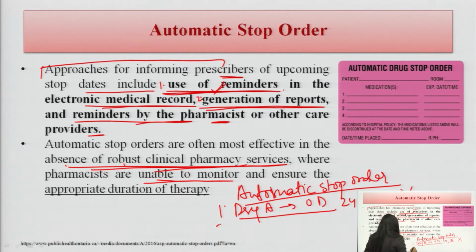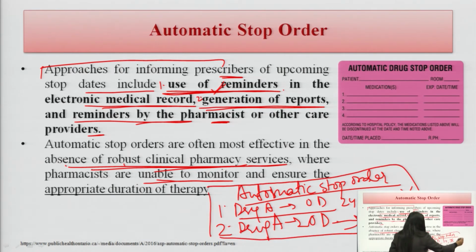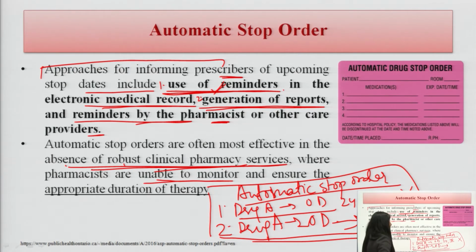Another day, the doctor will renew it, meaning if it is required for the patient as a part of the treatment, then the doctor will write again drug A OD, like this. So, in this way, if the physician is following the automatic stop order strategy, what happens?